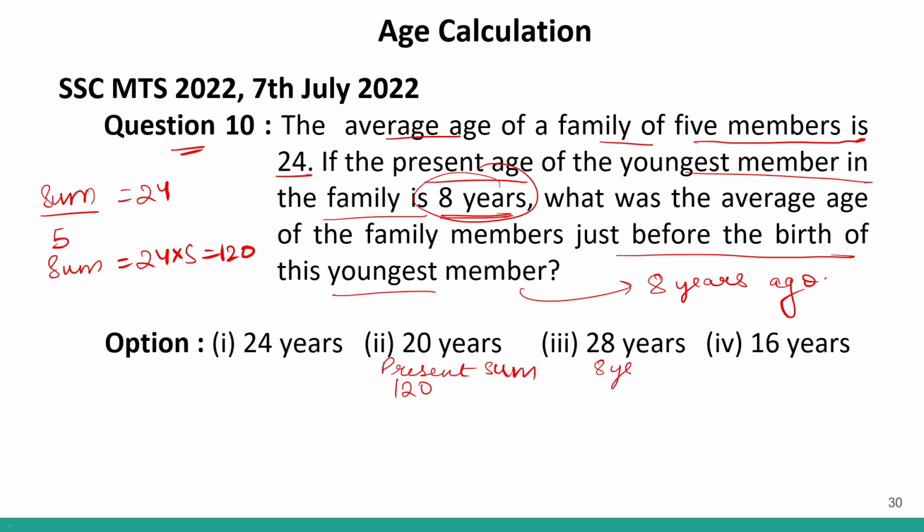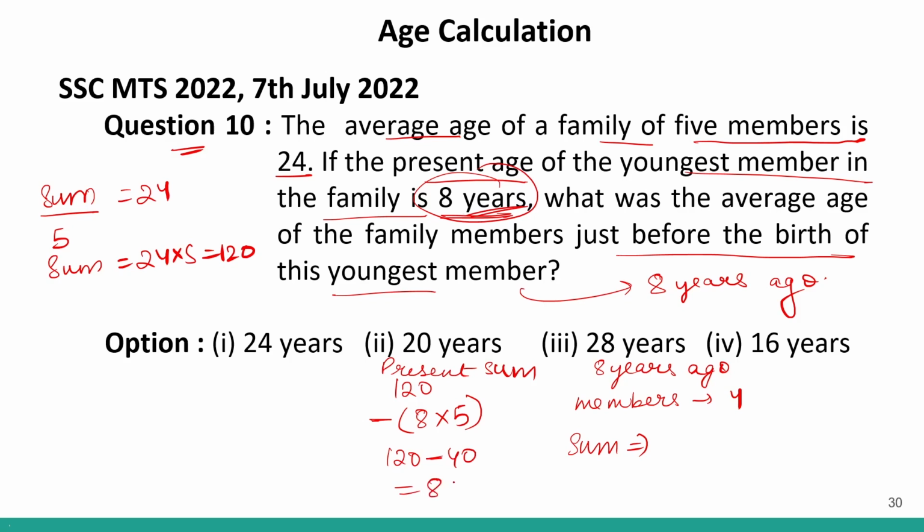8 years ago, how many members were there in the family? 8 years ago, only 4 members were there. Because this 8-year-old person was born 8 years ago, right? So 8 years ago, members were 4. And what was the sum of the family? The sum of the family was 120 minus, if we reduce the age of the 5 members, 120 minus 40, which is equals to 80.